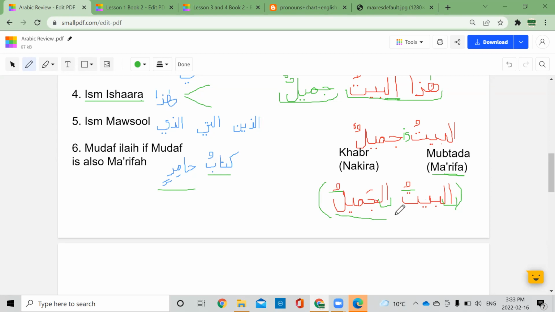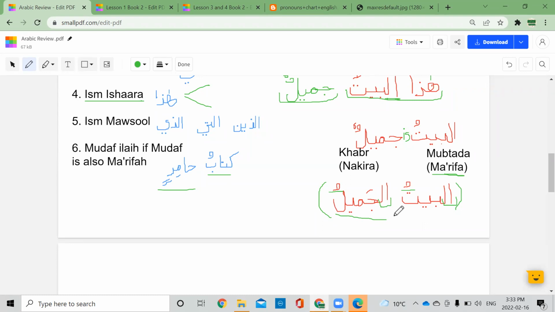Does anyone have any questions so far? Was that understandable? With murakkab tawsifi, can you have another word in between to separate the two words and it's still a murakkab tawsifi, or do the two words have to follow one another? Usually they will be beside each other.